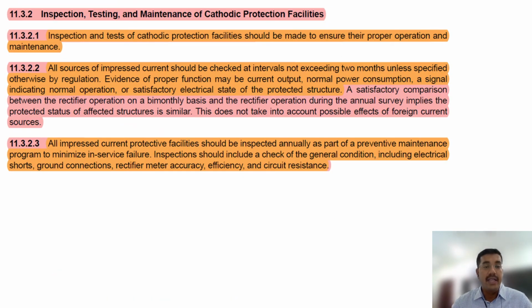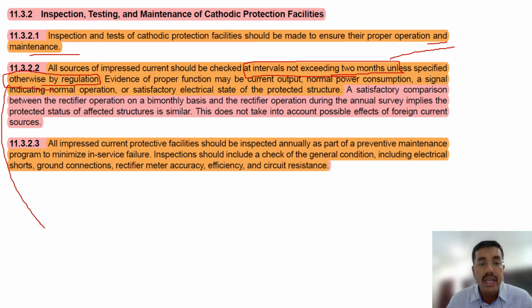Inspection, testing and maintenance. Inspection and tests of cathodic protection facilities should be made to ensure that proper operation and maintenance are done. All sources of impressed current should be checked at intervals not exceeding 2 months. So 2 months is the recommendation as per API 651, unless specified otherwise by regulations. See, if the local jurisdiction or the supplier says 6 months, you have to go for 6 months. Okay, but here, not exceeding 2 months.